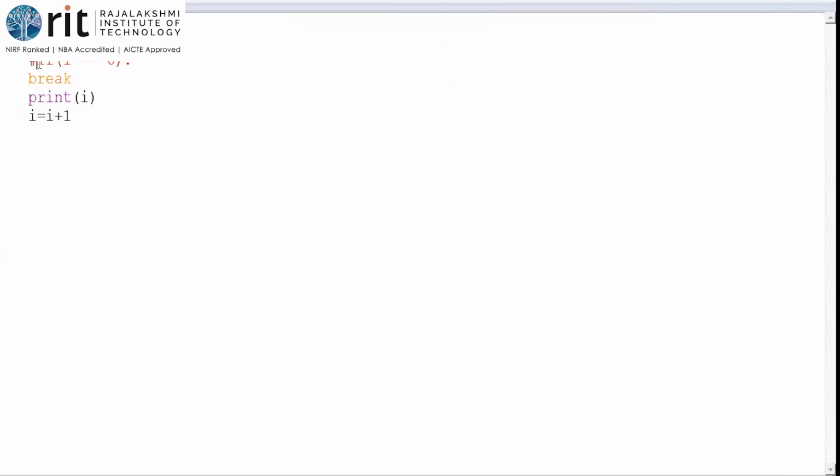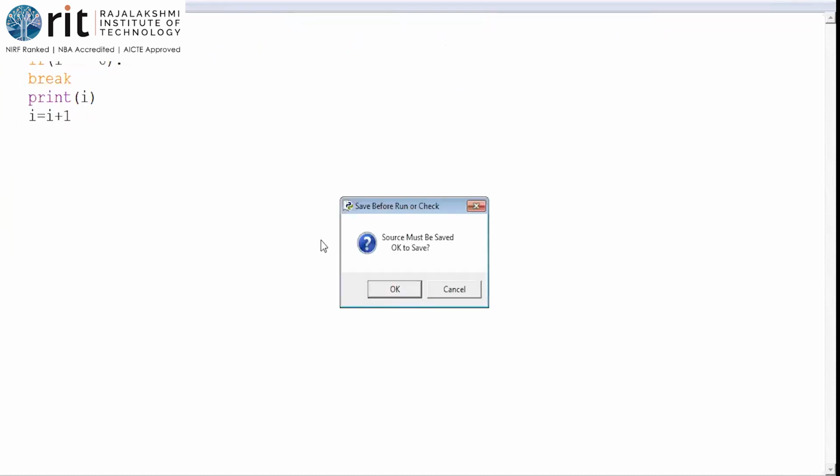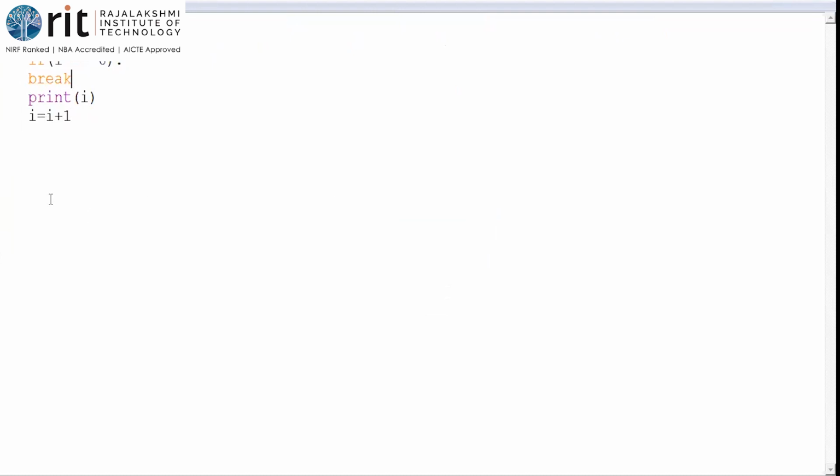Now I give the if, and after giving it I got an error. Why is that? It is again showing that indentation is necessary: expected an indented block. The statement after the while comes after a tab, so that is allowed indentation. Then if i is equal to 6 colon: I have given a colon, so there comes an if statement, and at least one line should be associated with the if part. So what should I do? Everything belonging to the if must be given inside a tab. See, I've given a tab.